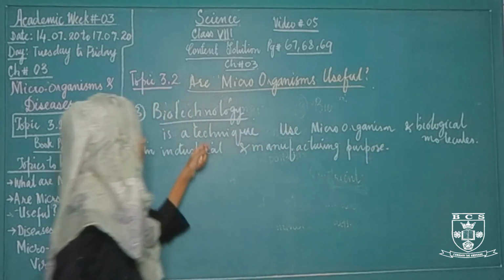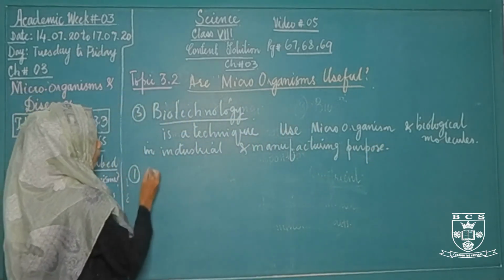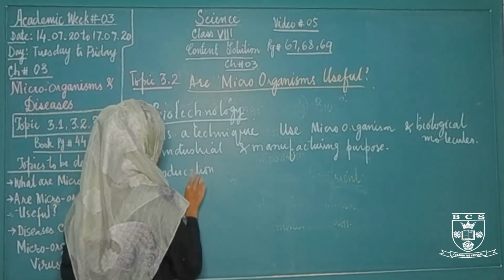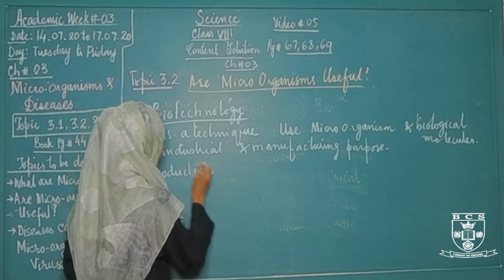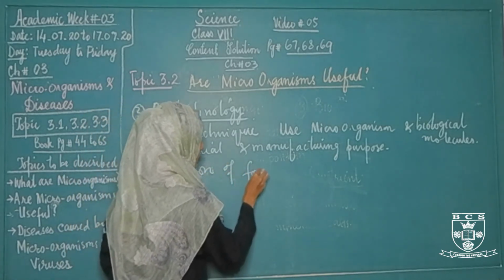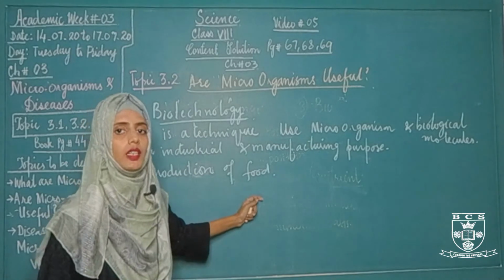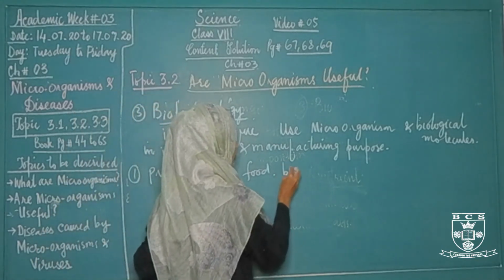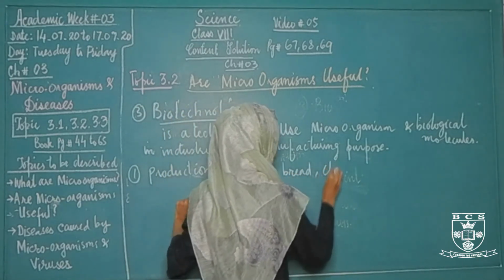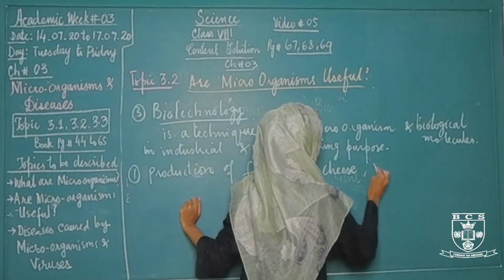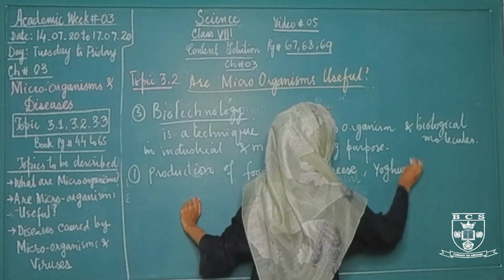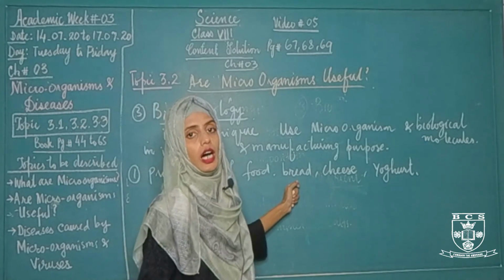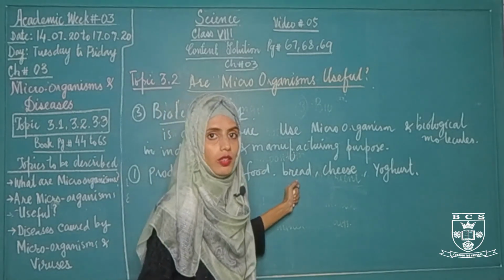For example, number one: production of food. We can make bread, cheese, butter and so many food products by the use of microorganisms. Yogurt is made by bacteria called lactobacillus, and bread is made by a microscopic fungus called yeast.